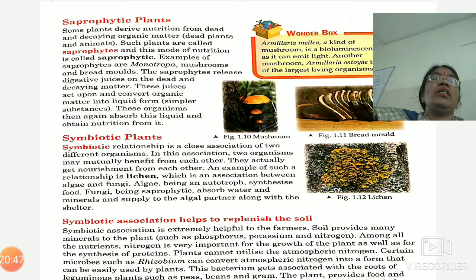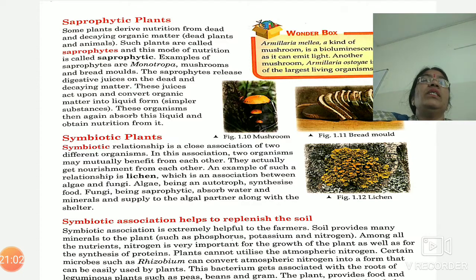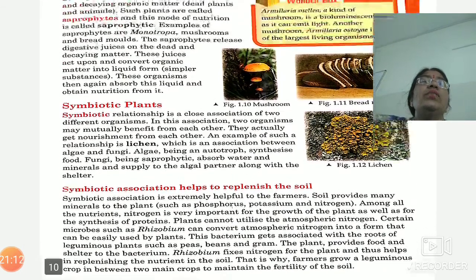But here the function of fungus is to collect the raw materials for preparation of the food like water and minerals, and it will provide these raw materials to alga and alga will prepare food. In this manner, both get benefited from each other. This shows a symbiotic relationship.